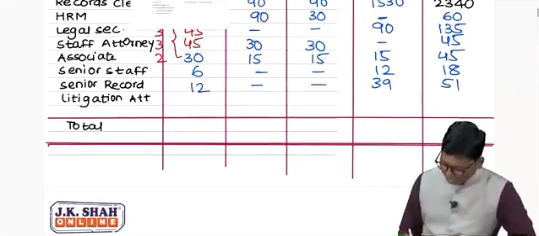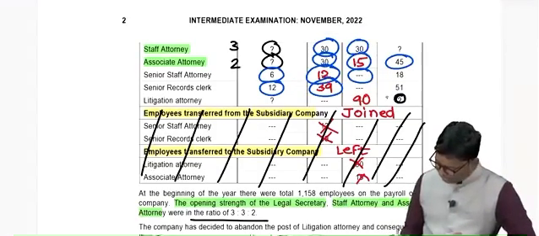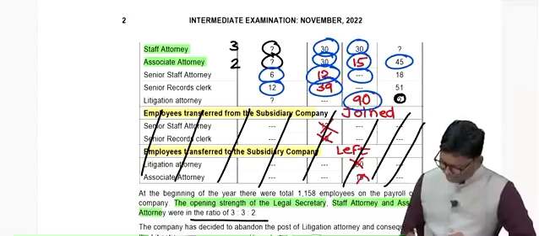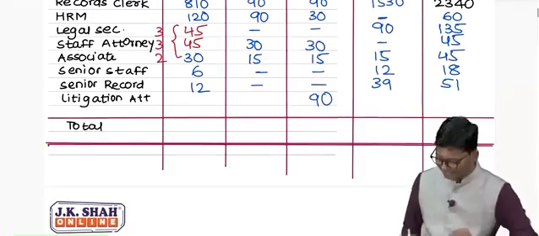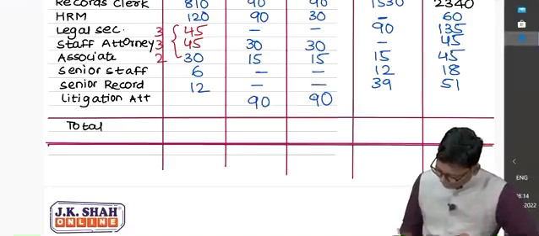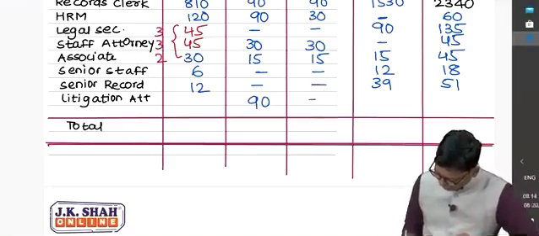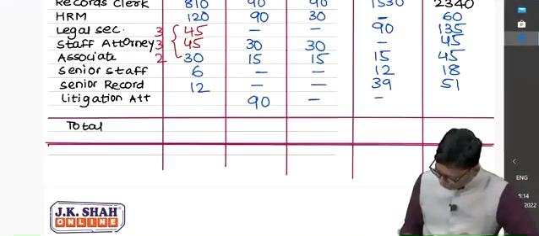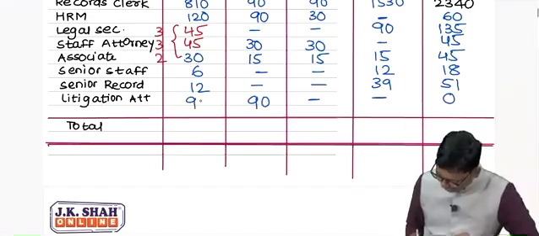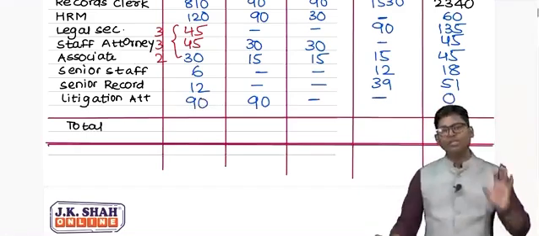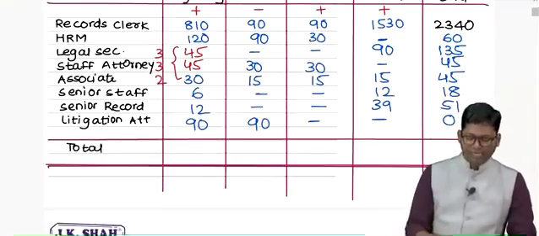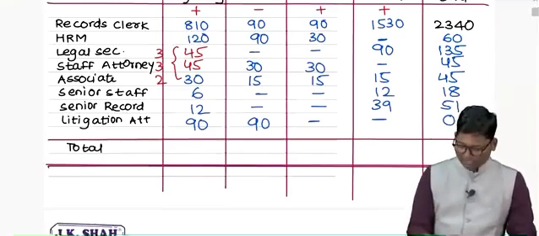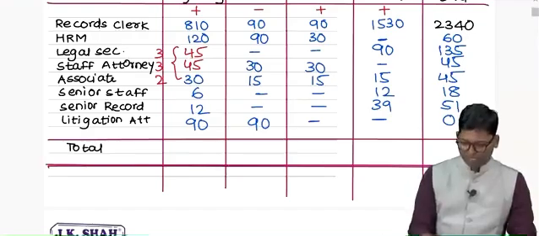And litigation attorney: only 90 left is given, because this company has removed this particular post. That's why 90 left. If 90 left, that means nobody replaced and no newcomers. There were 90 employees, all 90 employees left. Now you only need to take the total of each and every column. It is 810 plus 120 plus 45 plus 45 plus 30 plus 6 plus 12 plus 90.